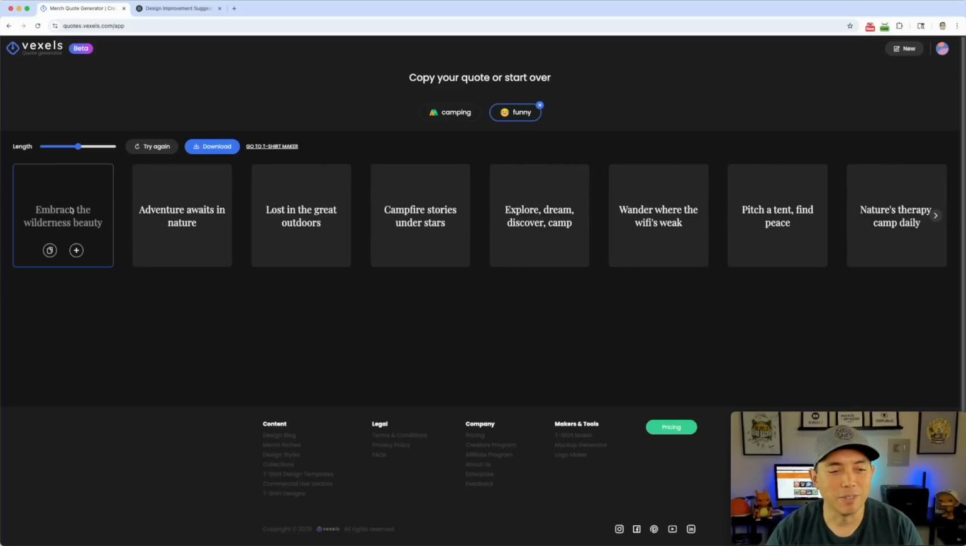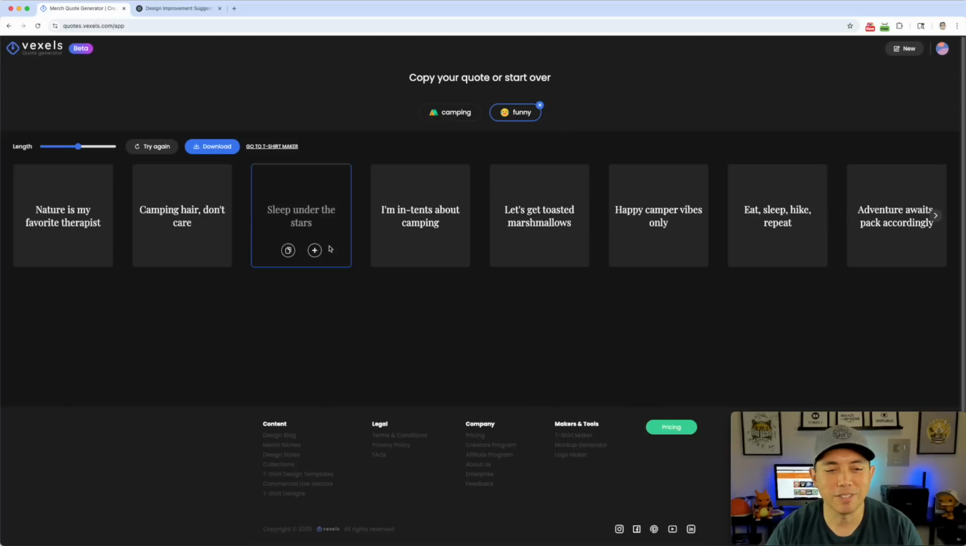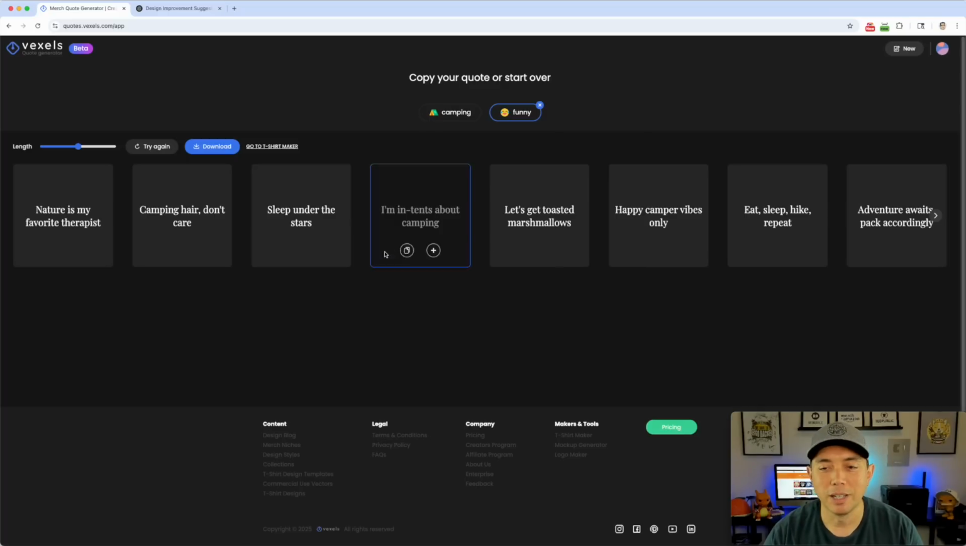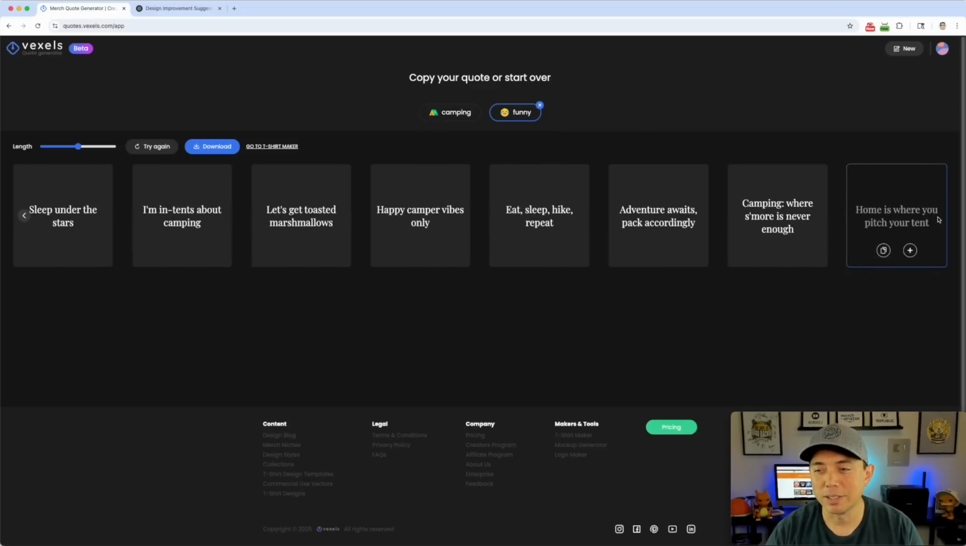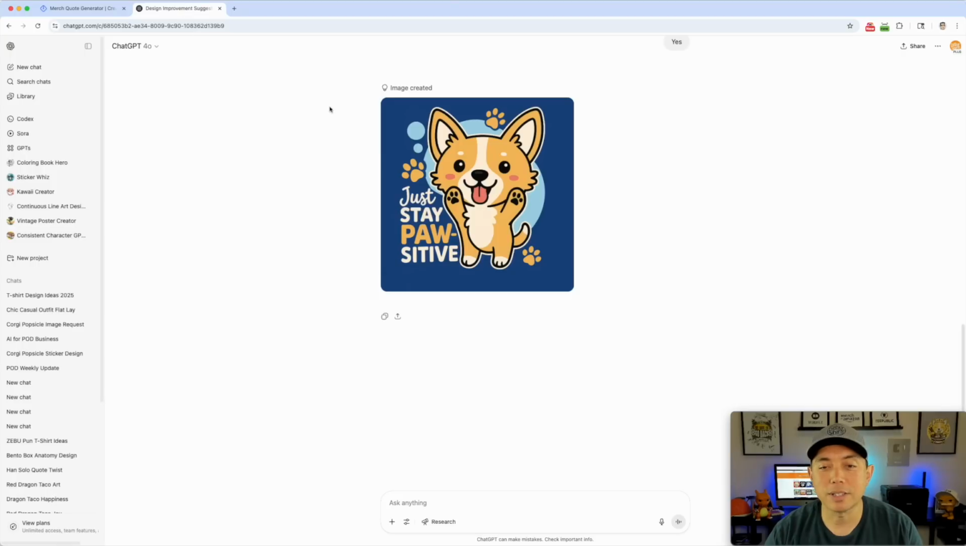And here we go. Embrace the wilderness beauty. Adventure awaits. Oh, that just changed. Camping here, don't care. Sleep under the stars. And so on. And so all of these can be a great way if you're doing a camping t-shirt design and you already have a design but you don't know what words to put on it. Look at that. There's a whole bunch. And it does it all with AI. It's really smart.